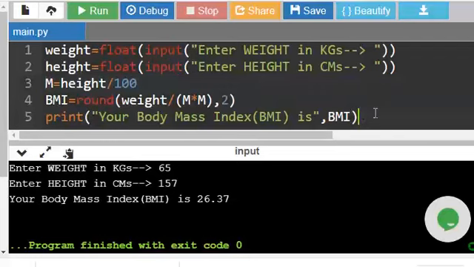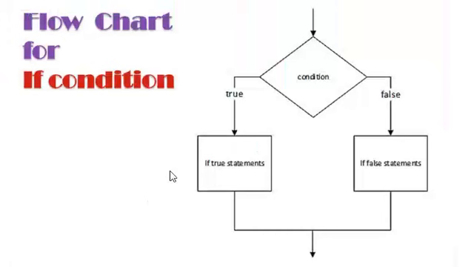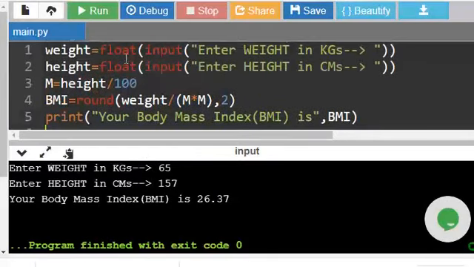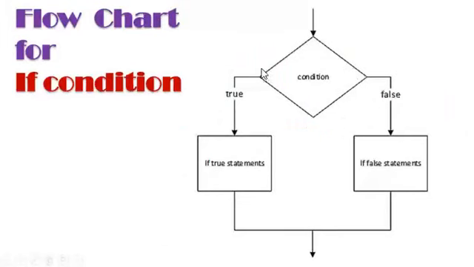Now let us also learn an if condition here. So this is the flow chart for the if condition. So far we are executing sequentially. So this statement first, then this statement, then this statement, like that we are executing sequentially. Now let us see the conditional execution. Here we are checking the condition. If the condition is true, execute this block of statements. If this condition is false, execute this block of statements. So any one of the blocks will execute, not both. Then it will come to the sequence.